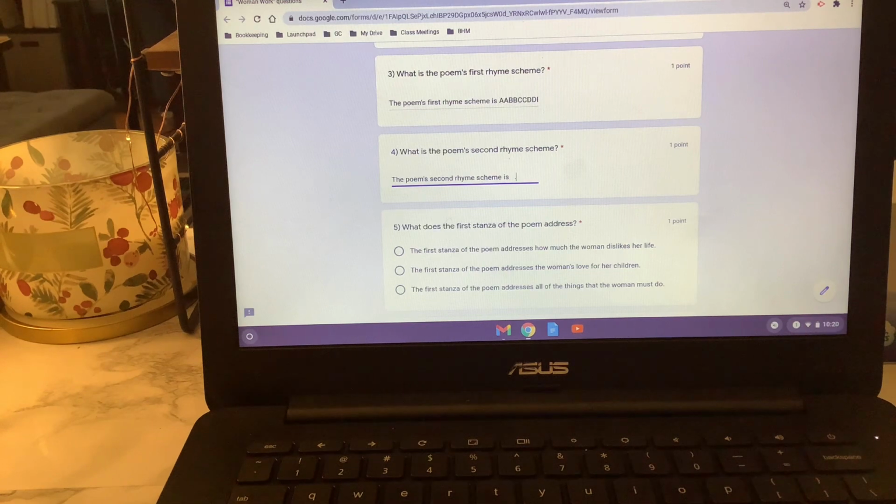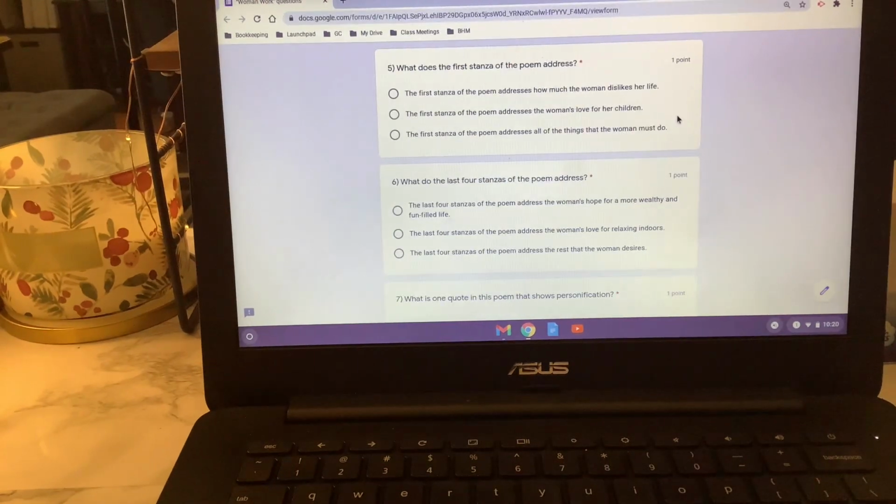So fifth graders, I'm actually going to have you pause and work on 4, 5, and 6 on your own. I'm going to take a look and see what you did in your homework on these, but try and find the poem's second rhyme scheme, remembering, of course, that the number of letters in the rhyme scheme should match the number of lines in each stanza. And so for the second portion, we see 4 stanzas. So that's going to affect your rhyme scheme. Remember, looking at one stanza indicates how many letters should be in your rhyme scheme.